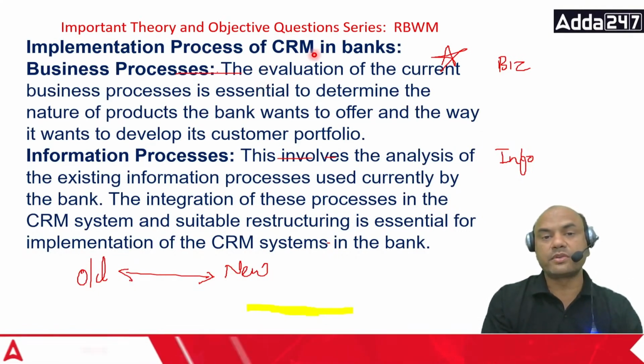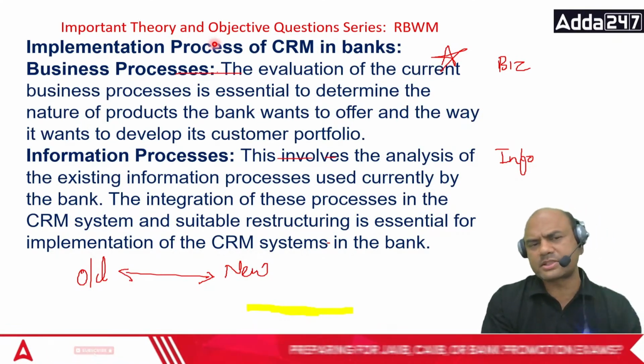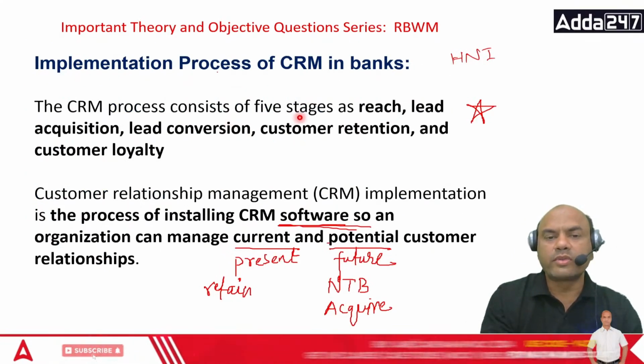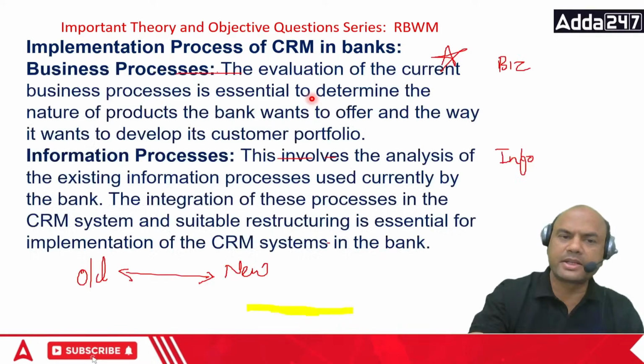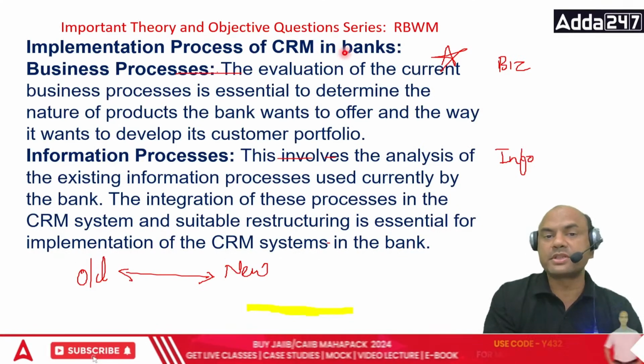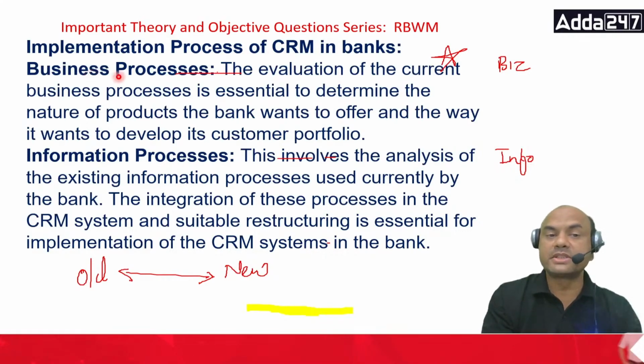Implementation process of CRM. Now this question is there in every exam, it's there. In fact, these two questions are there. 5 stages and implementation process. Implementation process of CRM in banks. So implementation means what? It is business processes.